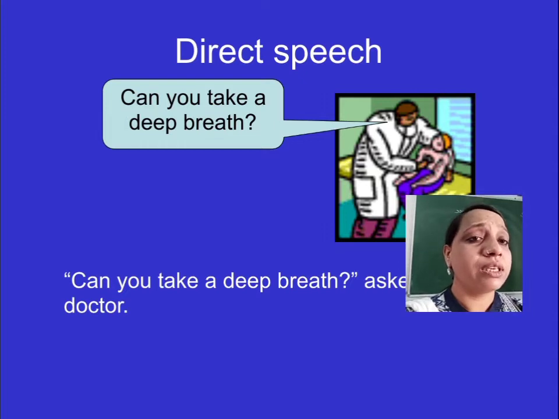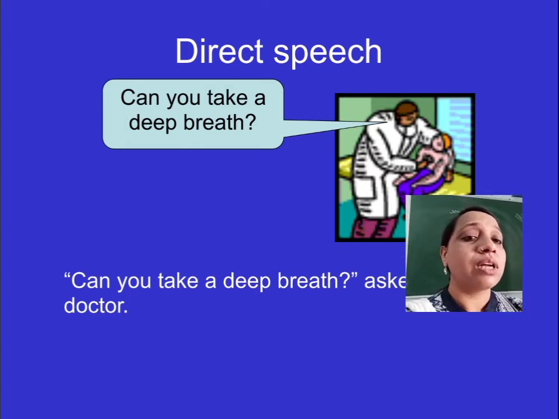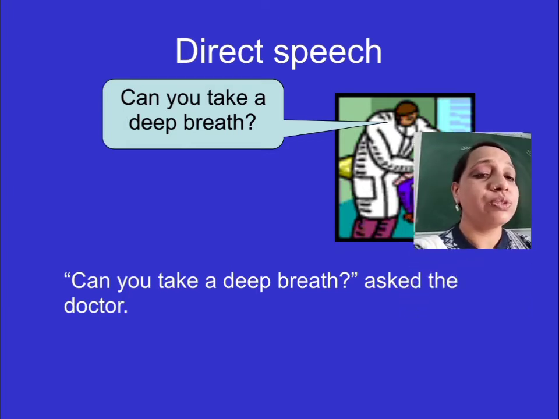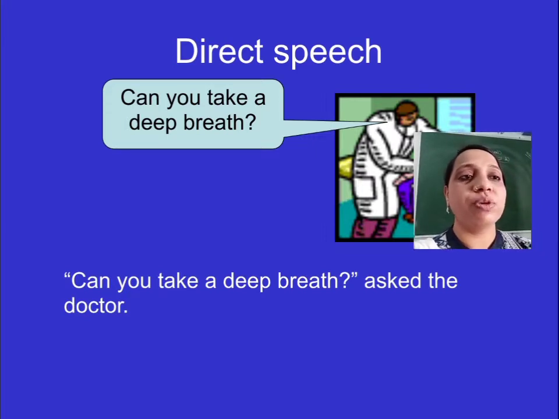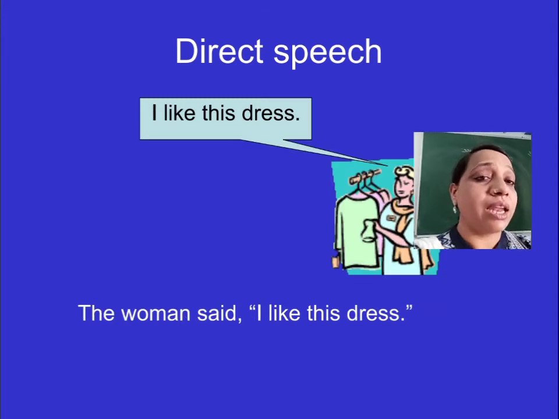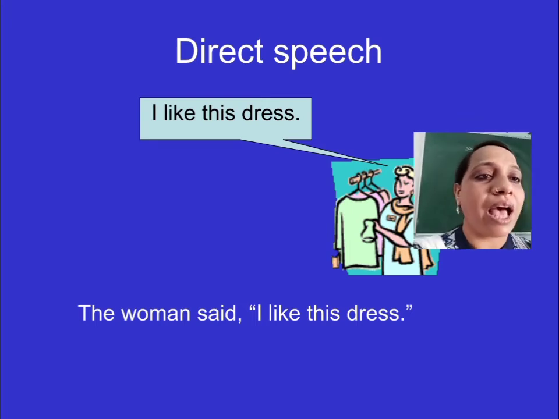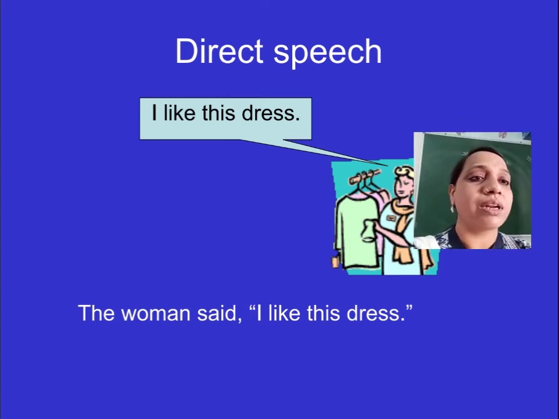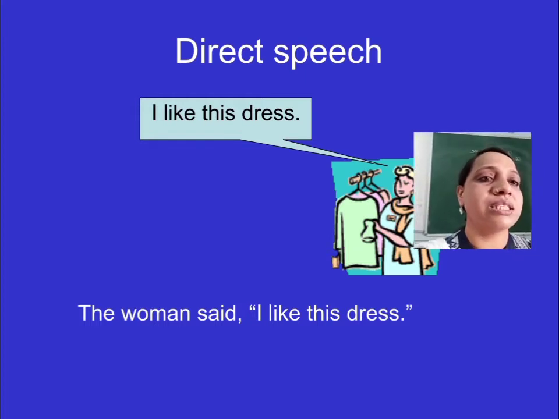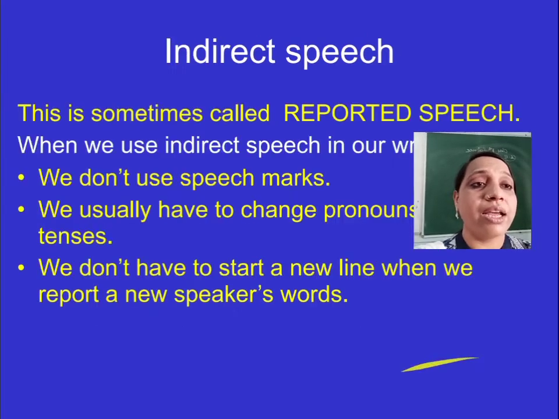Next, can you take a deep breath? Who said this? The doctor. So, the doctor asked, "Can you take a deep breath?" Can you take a deep breath is the exact word of the speaker, so it should be in inverted commas. As it is a question, you will put a question mark. Next is, I like this dress. Who is the speaker here? The woman. So what will you write? The woman said, then a comma, then write her exact words: "I like this dress." This is the way of writing direct speech.